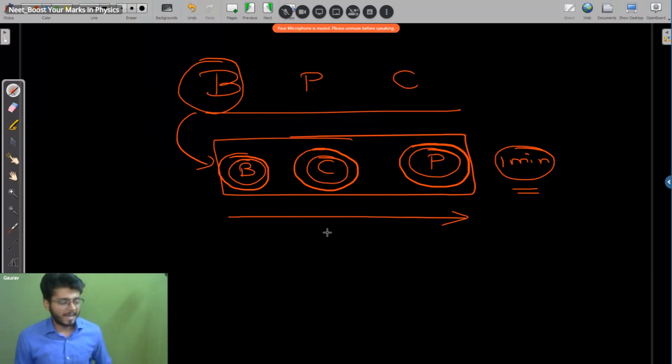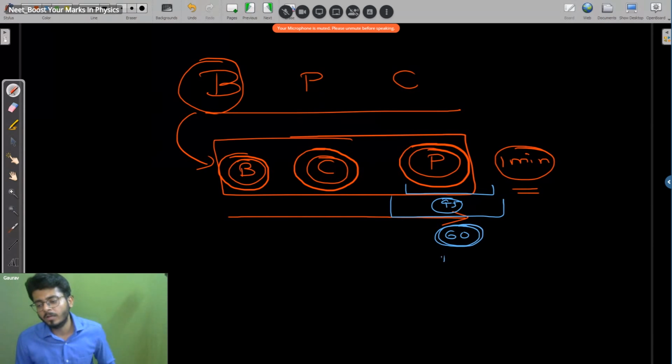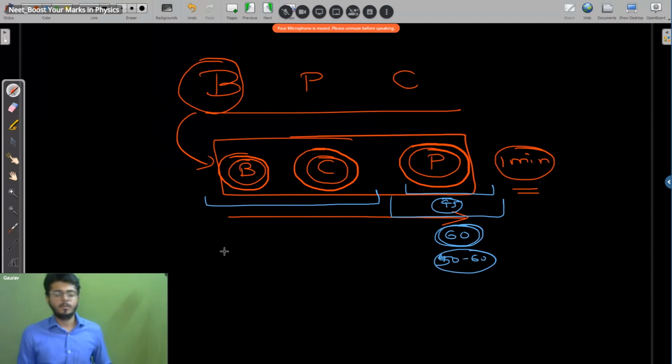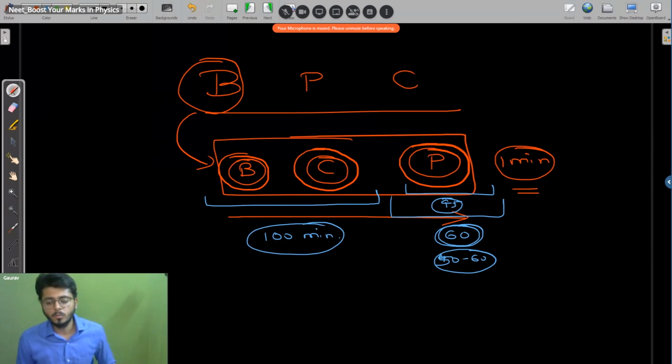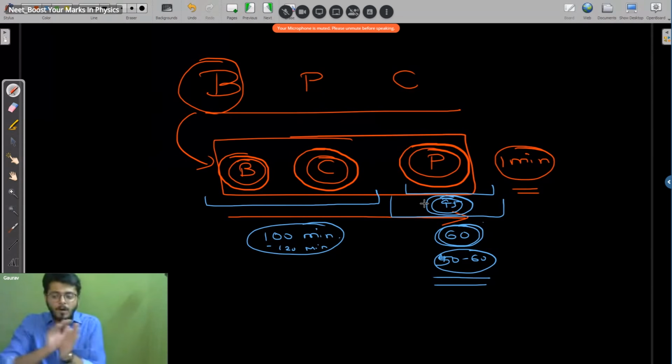Okay, so practice this particular way of attempting the exam. So biology, now think about it, if 45 questions and there are some questions which will take more than a minute, so for the safe side, I would suggest you save around 50 to 60 minutes for physics only. Means the remaining exam you have to attempt in around 100 to 120 minutes. All right, 60 minutes you have to leave for physics, right?